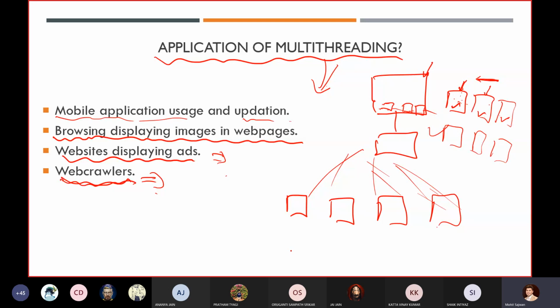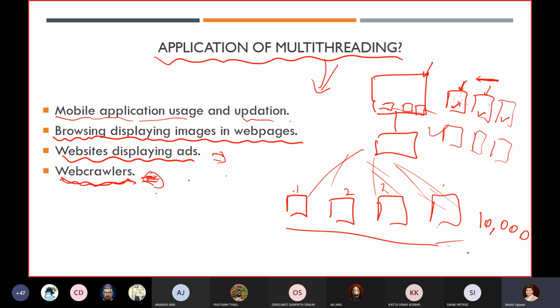If there is no concept of multitasking, or parallel programming, and I have to access 10,000 web pages to list on the Google search engine, how much time will it take? It will go 1, 2, 3, 4, like that. But now using parallel programming, we are able to do this entire task in a single fraction of a second.